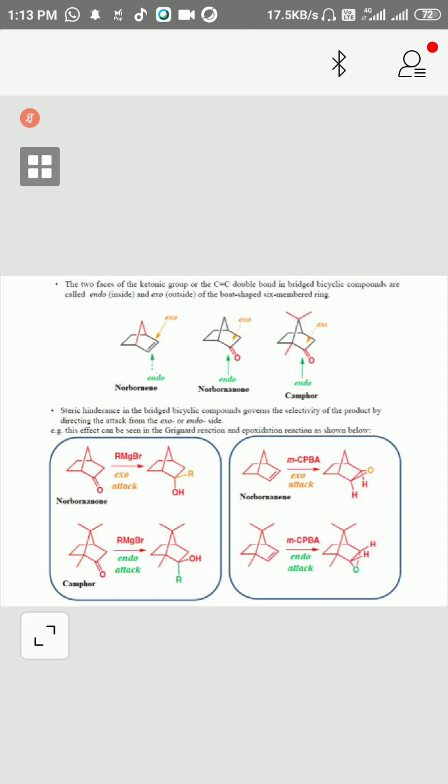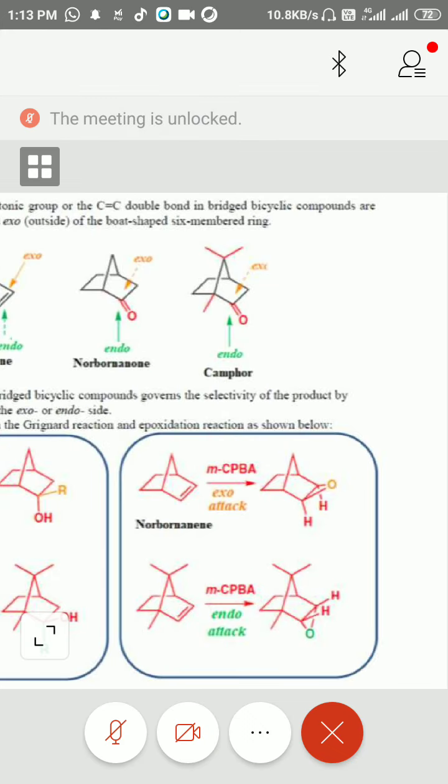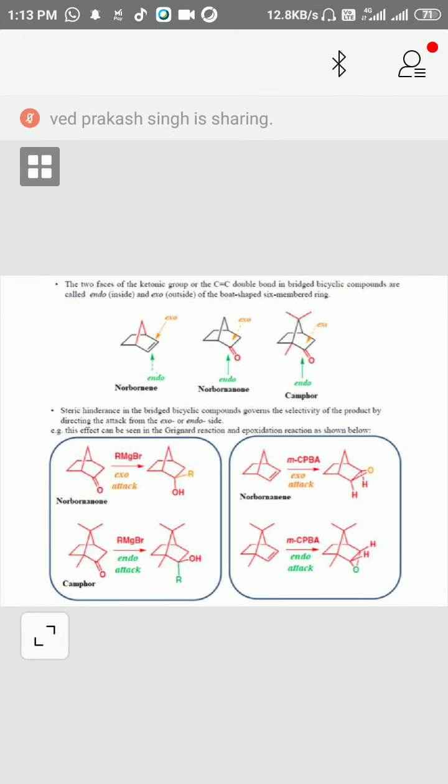This effect can be seen in the Grignard reaction also. For example, here you can see the norbornanone. Now, two options are there, exo or endo. But as I told you, if there is no steric hindrance, this will be preferred from this side. So exo will be preferred.